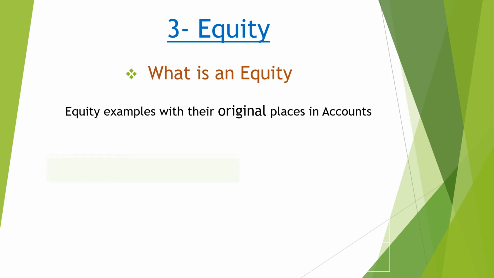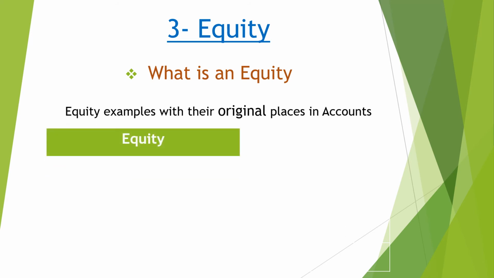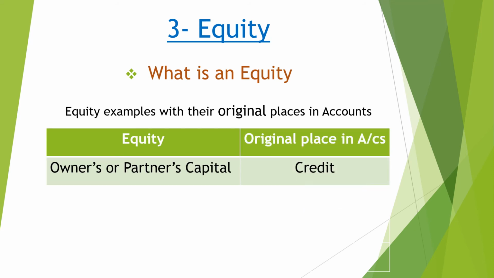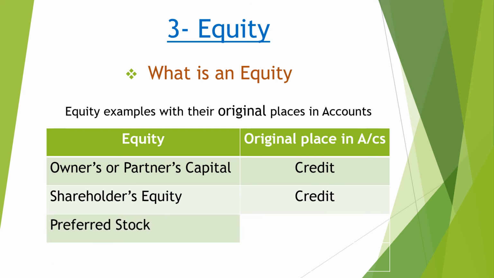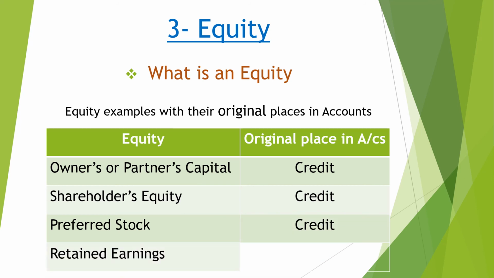Let's see the examples with their original place in accounts regarding equity. Owners' or partners' capital original place in accounts is credit. Same way, shareholders' equity original place in accounts is credit. Preferred stock original place is credit. Retained earnings, the position or the original place in accounts is credit.